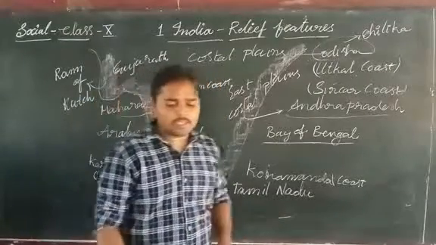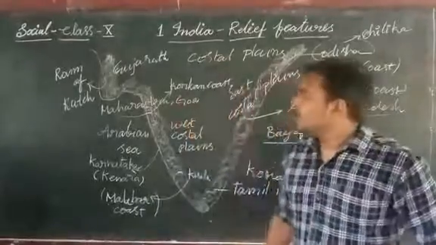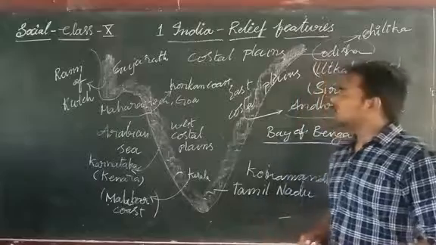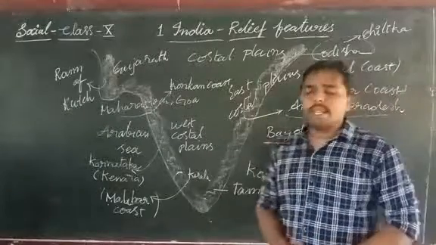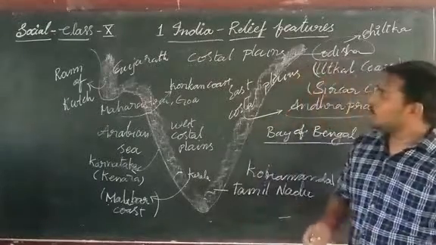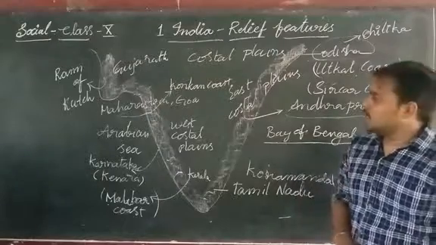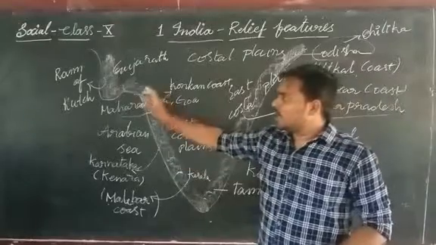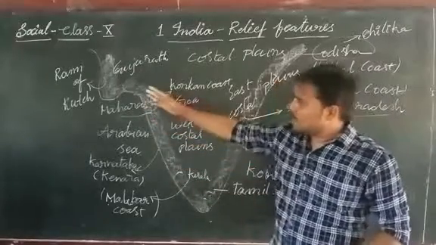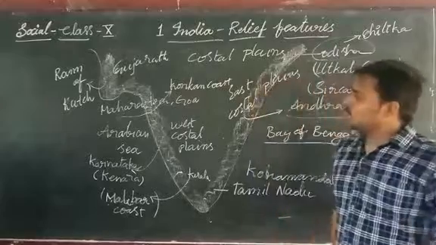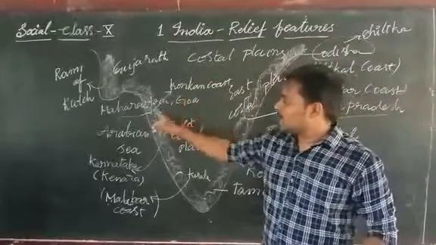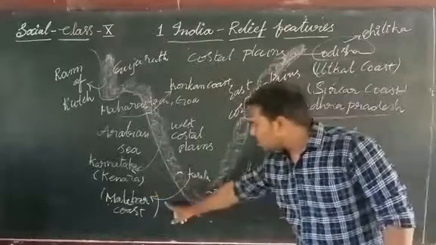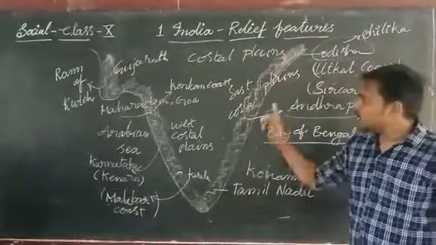Okay, children, this is the information regarding the fourth and fifth relief features of India: the desert part and the coastal plains. The coastal plains are divided into two major parts. On the western side, there are four parts: Ran of Kutch in Gujarat, Konkan coast in Maharashtra and Goa, Canara coast in Karnataka, and Malabar coast in Kerala. Now coming to the east coastal plains.